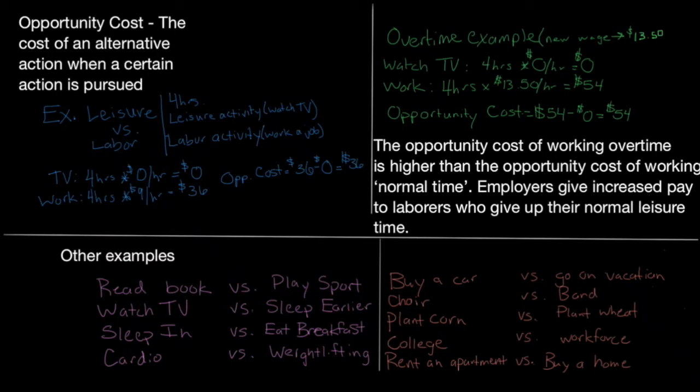Hello everyone and welcome to lecture 2 of AP Microeconomics. Today we're going to talk about opportunity costs and the production possibility frontier.